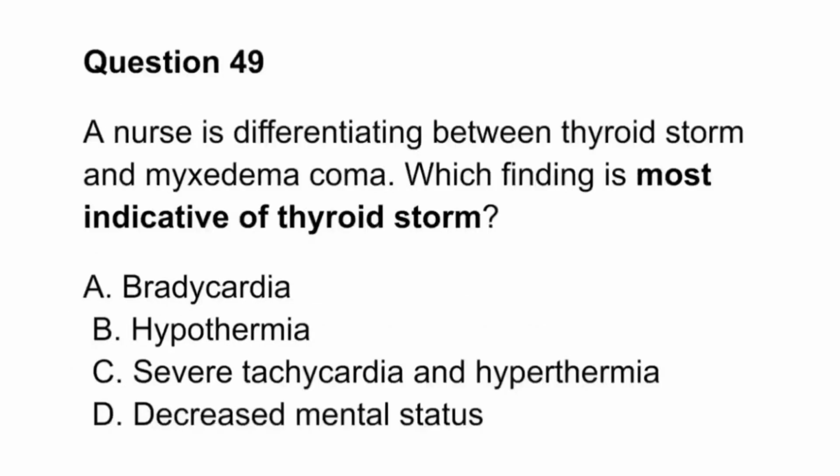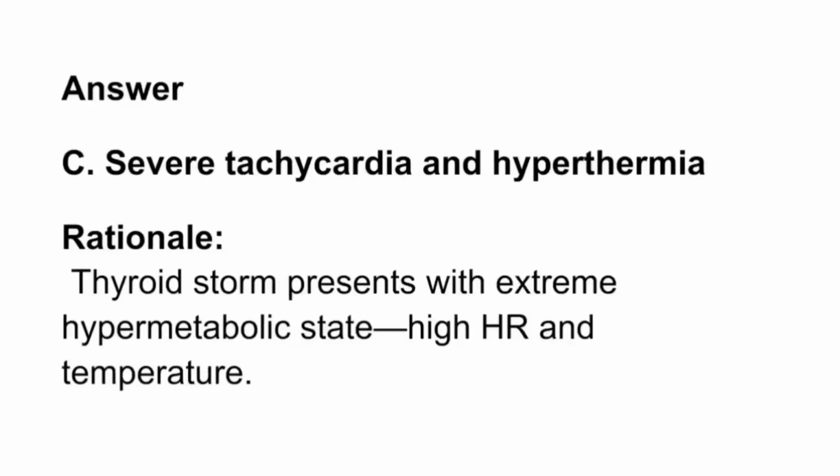Question 49. A nurse is differentiating between thyroid storm and myxedema coma. Which finding is most indicative of thyroid storm? A. Bradycardia. B. Hypothermia. C. Severe tachycardia and hyperthermia. D. Decreased mental status. Answer. C. Severe tachycardia and hyperthermia. Rationale. Thyroid storm presents with extreme hypermetabolic state, high HR and temperature.